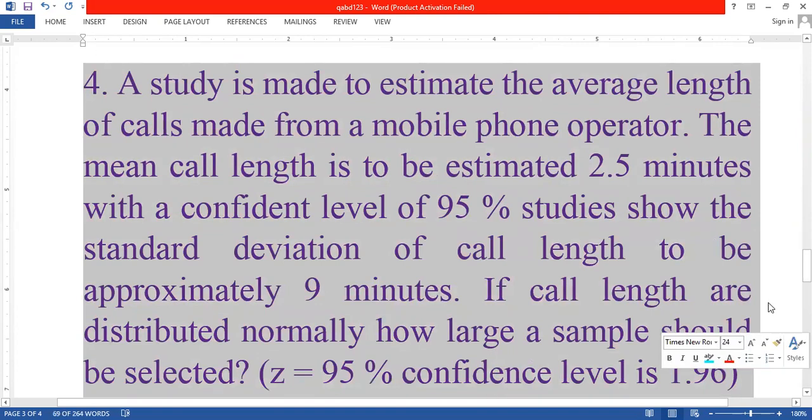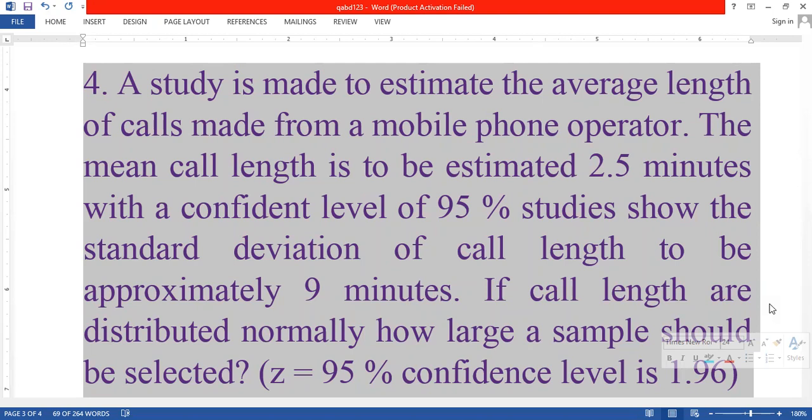In this fourth problem, a study is made to estimate the average length of calls made from a mobile operator. The mean call length is to be estimated to 0.5 minutes with a confidence level of 95%.